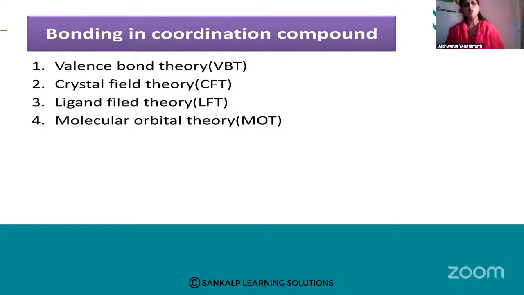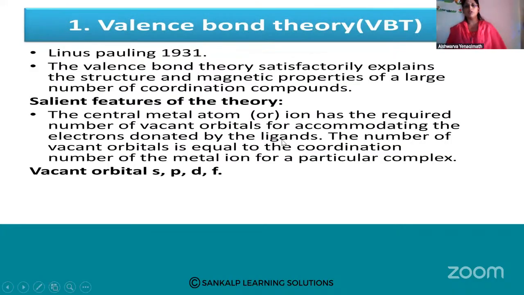Valence bond theory ಮತ್ತು molecular orbital theory certain inorganic compounds ಅಲ್ಲಿ ನಾವು already ನೋಡಿದೀವಿ. And there are similarities also to understand valence bond theory here. Yes, so what is valence bond theory? Linus Pauling in the year 1931 spoke about valence bond theory. Okay, 1931. The valence bond theory satisfactorily explains the structure and magnetic properties of a large number of coordination compounds.